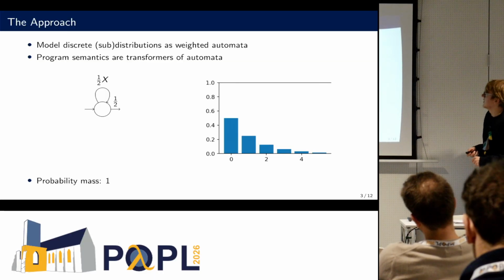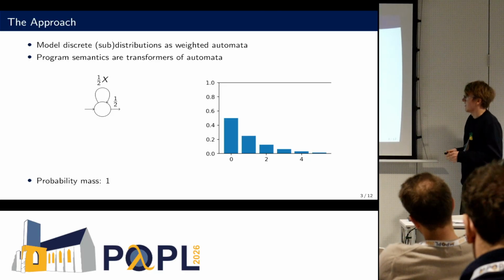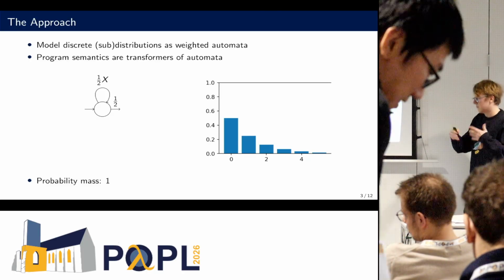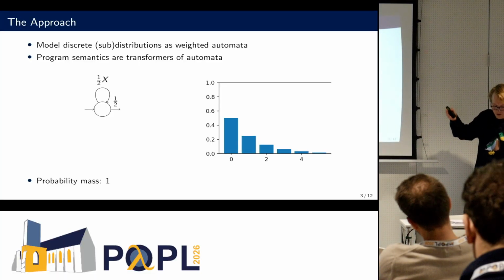So here we can see the probability distribution that is encoded by this automaton here. It's just a geometric distribution, and since the slide is of finite space, I can't display the whole distribution, but this goes on for infinity. So this is an infinite support distribution.